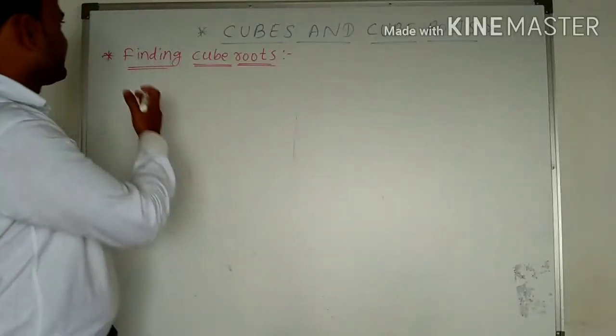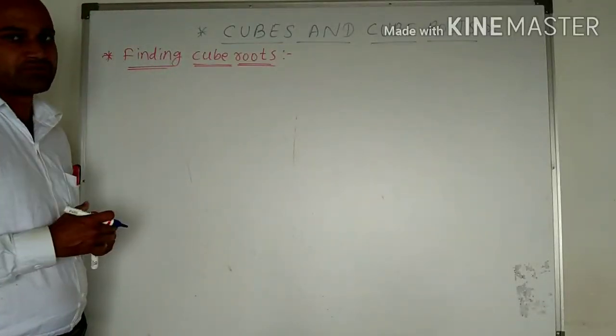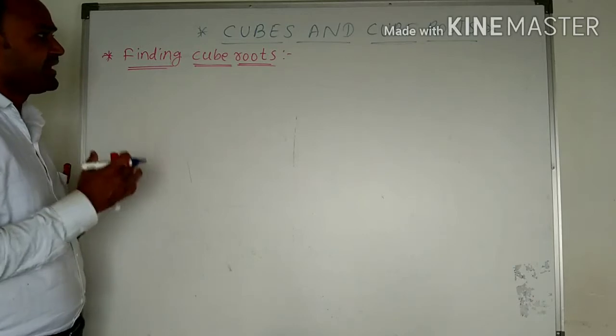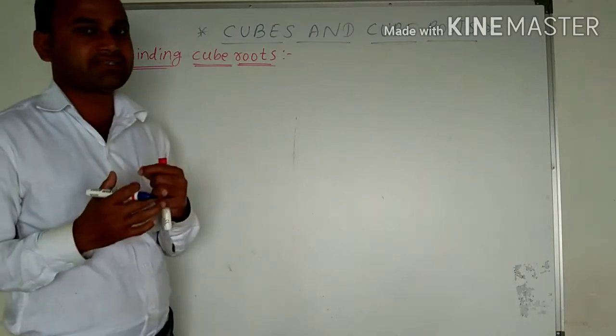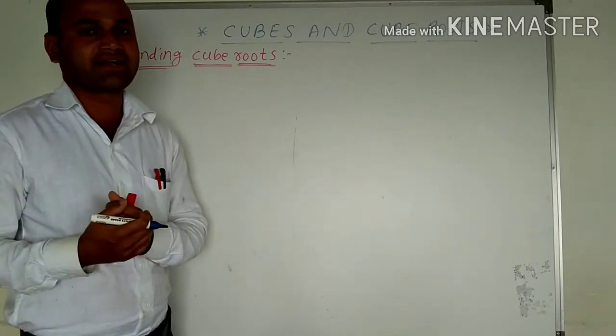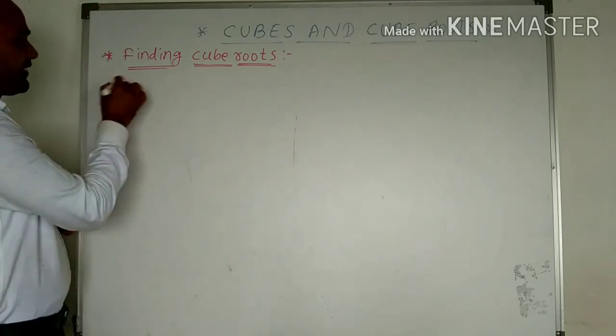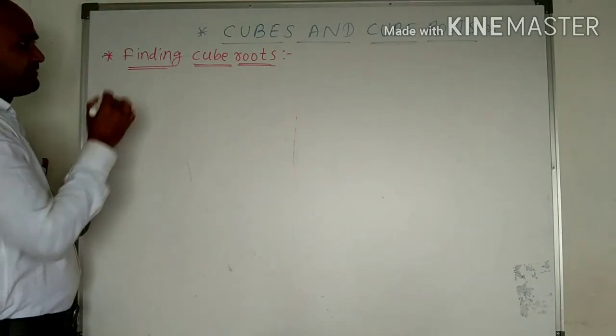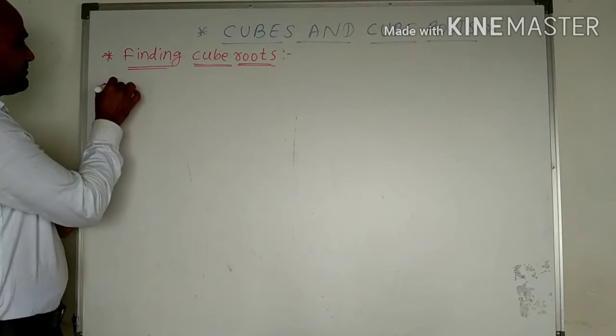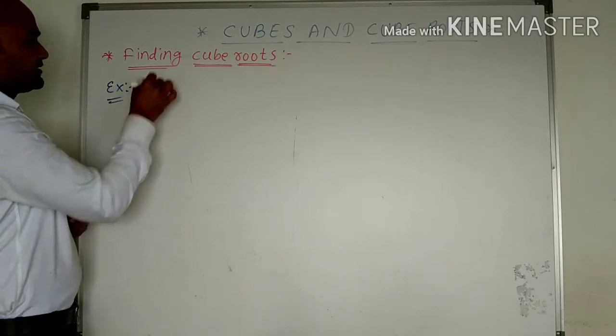We can see here how to find the cube roots of the numbers. So here, for finding cube roots, only one method is there: the prime factorization method. We can find the cube roots with the help of the prime factorization method. So for example, we can see, take here, what is the cube root.